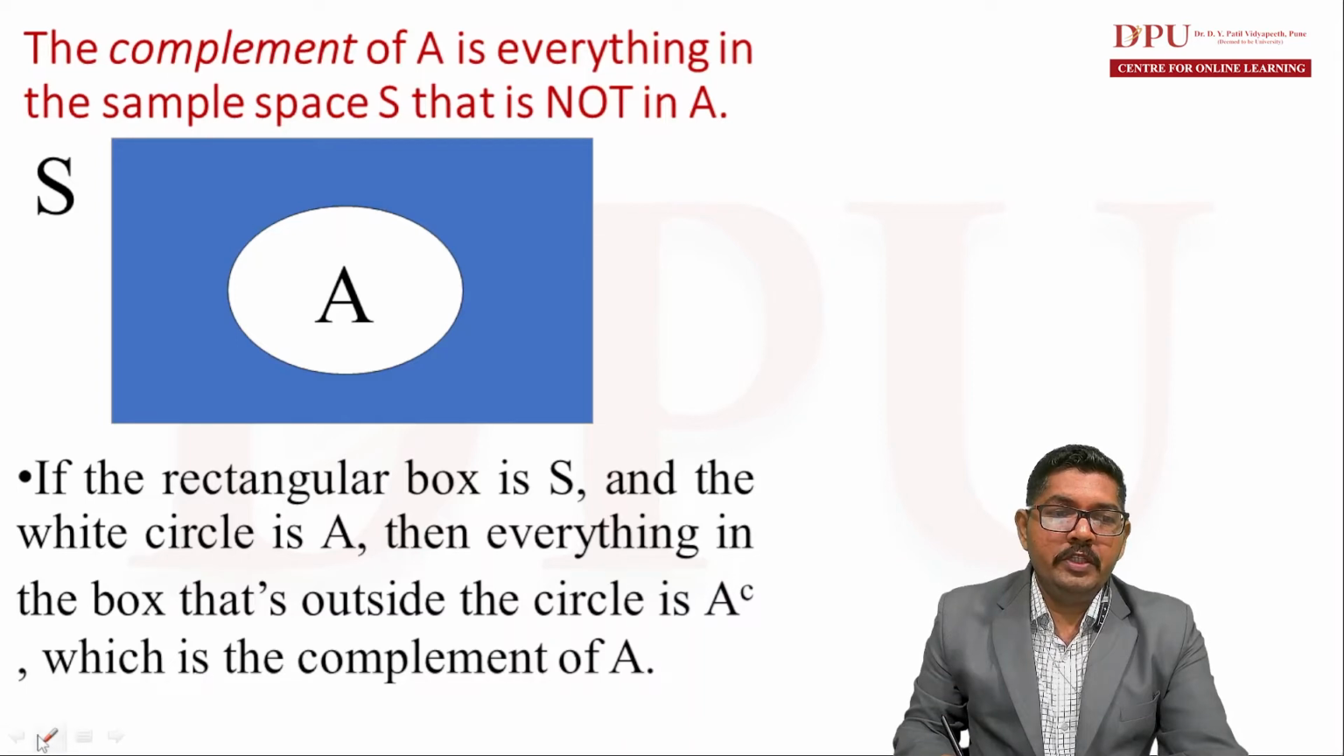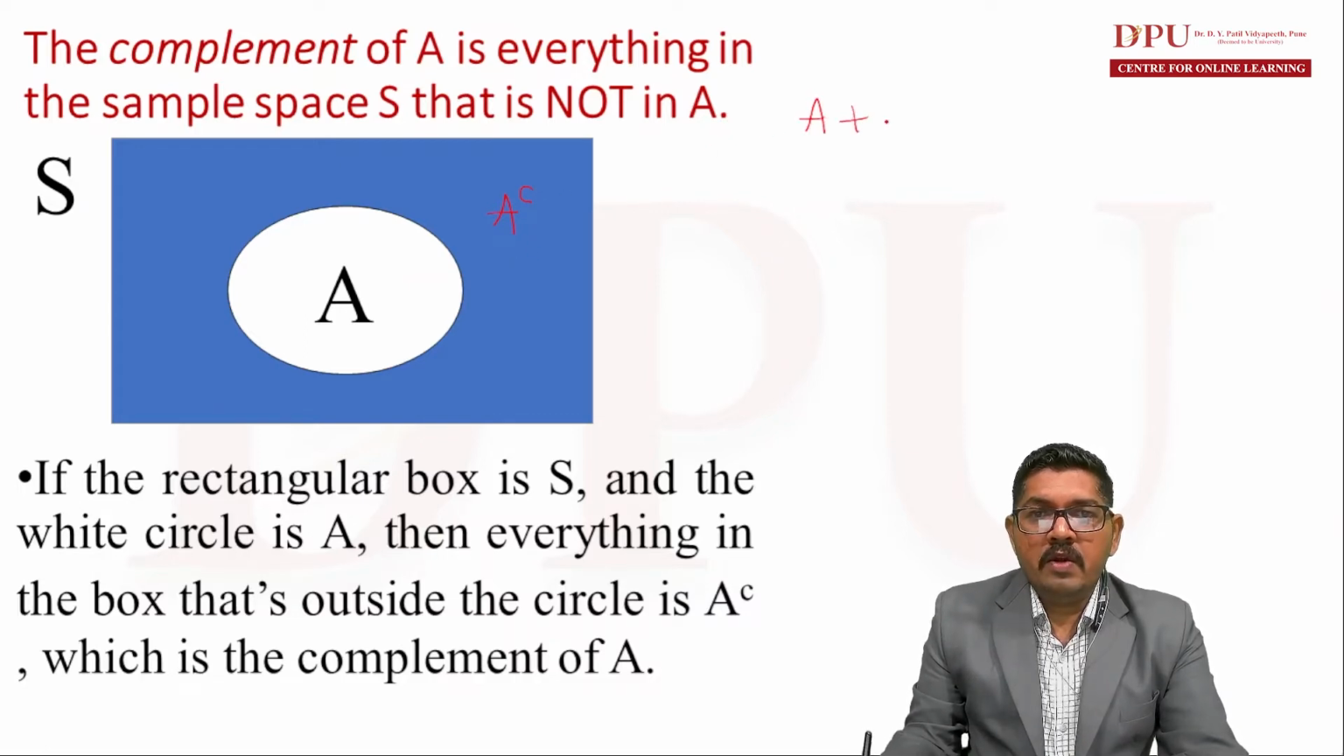Let me show you this. This particular region is A complement. A complement and A both are a part of sample space, right? And together they form sample space. So the part outside A but part of sample space is called A complement. So A plus A complement is equal to sample space.